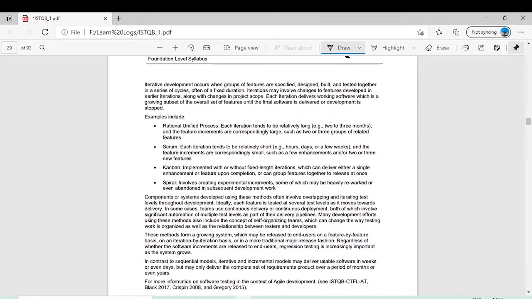The other type is iterative development. Iterative development occurs when groups of features are specified, designed, built and tested together in a series of cycles, often of a fixed duration. So here you can see a difference between incremental and iterative. In incremental, normally we don't have any fixed duration. But in iterative, we have fixed durations, maybe 2 weeks, 3 weeks, 1 month. So that's a basic difference between incremental and iterative, although they are the same in many ways.